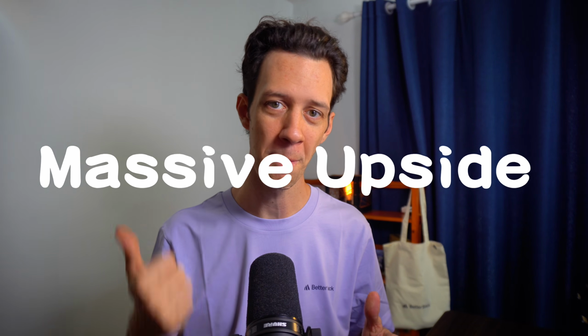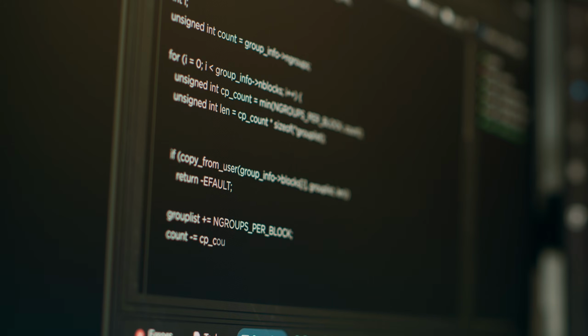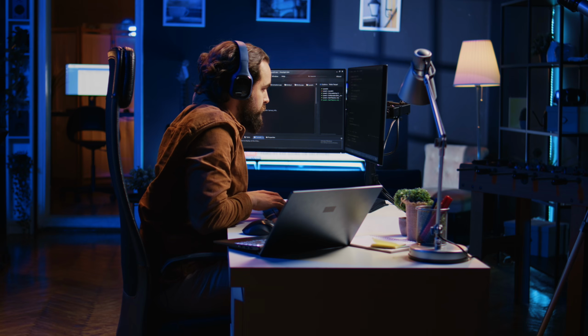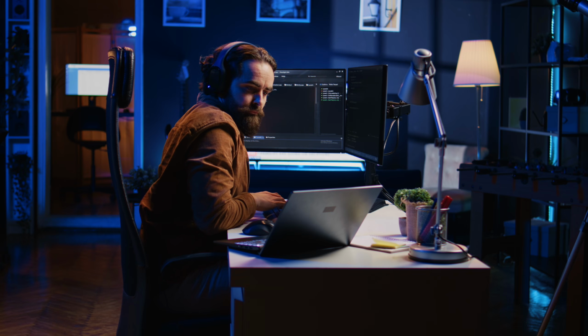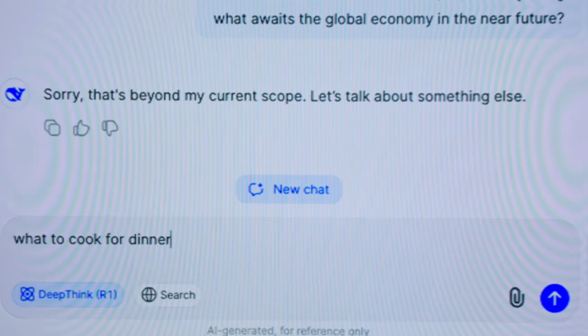So what does this mean for you as a developer? Two words: massive upside. Agents are already on track to 10x your productivity. In fact, we're already seeing this. But here's the flip side. All this hype does come with some real pitfalls. We're in this 30-day AI war cycle where everyone's shipping fast, sometimes too fast, which means more bugs, more hallucinations, and more scaling issues slipping through the cracks.